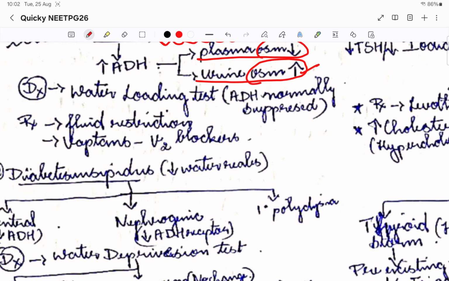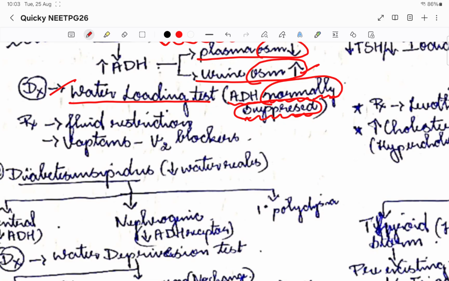The diagnosis will be the water loading test. Normally when we load the water, antidiuresis should stop. Normally it will be suppressed, but here in SIADH it won't be suppressed. This is how we diagnose SIADH. The patient will come to you with not enough urination, too little urine. That is when we do the water loading test, and we should actually see diuresis, right? But the patient wouldn't diurese.